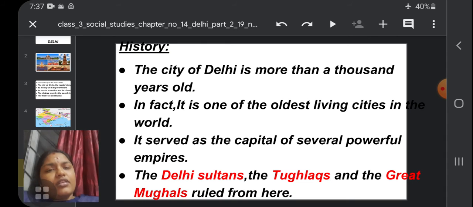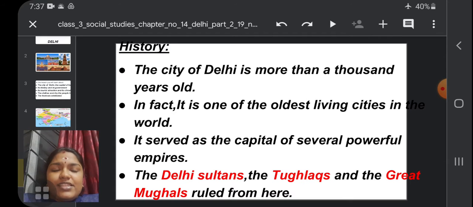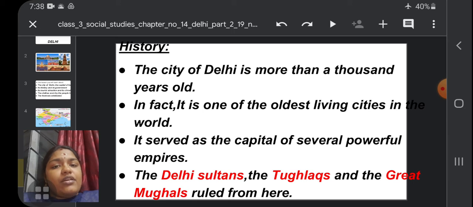Okay, we will revise the history of Delhi one more time. The first thing is the city of Delhi is more than 1,000 years old. It is one of the oldest living cities in the world. The third thing is it served as the capital of several powerful empires. The fourth thing, the Delhi Sultans, the Tughlaqs, and the great Mughals ruled from here.